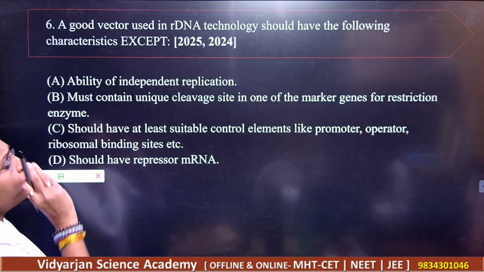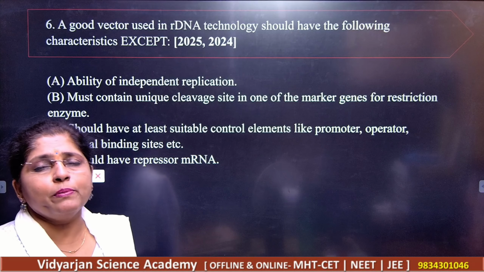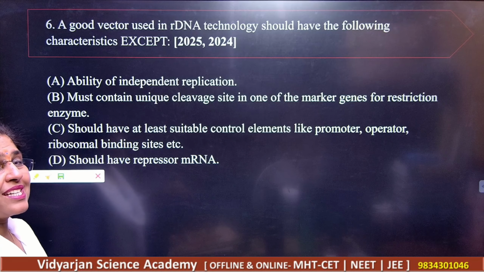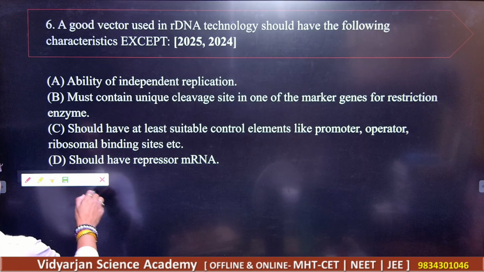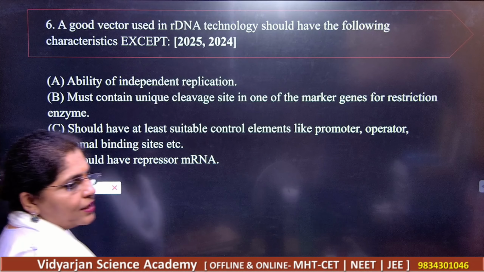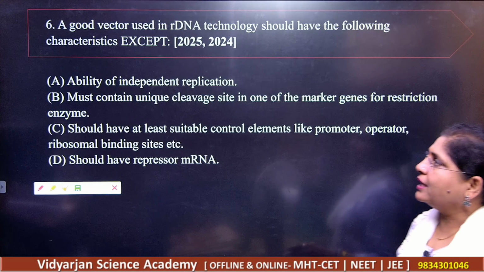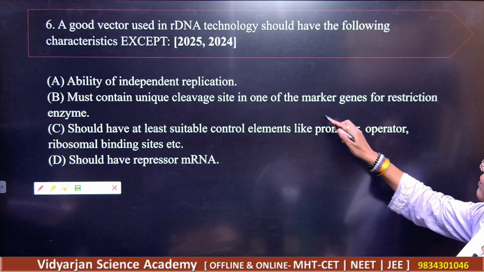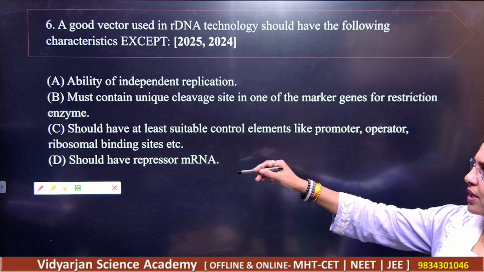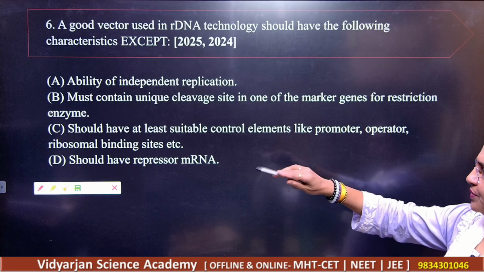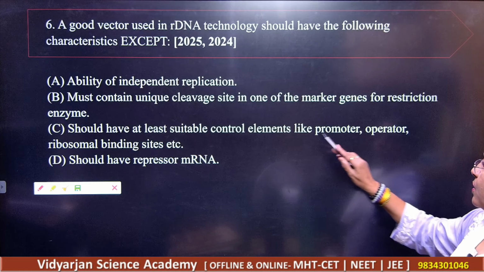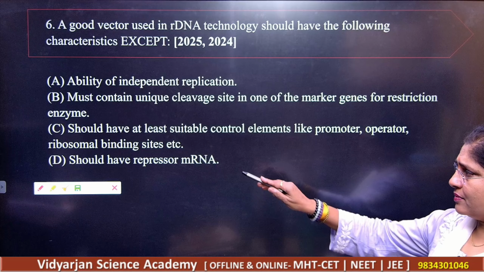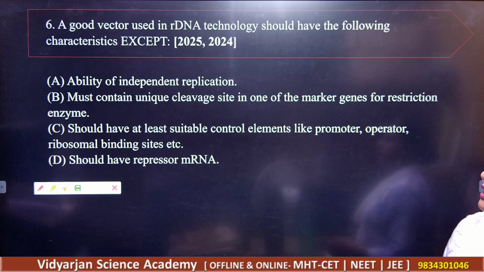Next, a very good vector which is used in recombinant DNA technology should have the following characteristics except, okay, which is not going to be there. Option one, ability of independent replication; must contain a unique cleavage site on one marker gene for the restriction enzyme; should have suitable control elements like promoter and operator, ribosomal binding site; and should have the repressor mRNA.